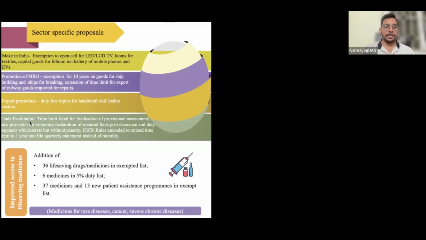Then we have trade facilitation: a time limit fixed for finalization and provisional assessment of new provisions for voluntary. Okay, let's understand this with one example. Let's say Apple company or Microsoft company has its main base in the USA, and other bases including China and India.